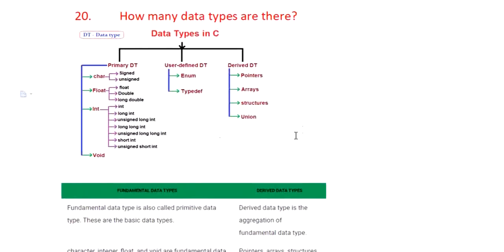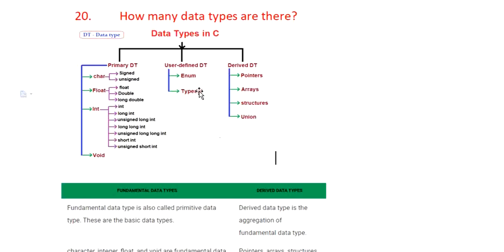So the question is how many data types are in C language. On the screen we can mainly classify three types of data type: primary data type, user defined data type, and derived data type. The primary data types available in the C language are character, float, int, void. Then we have user defined data types, that is enum and typedef.